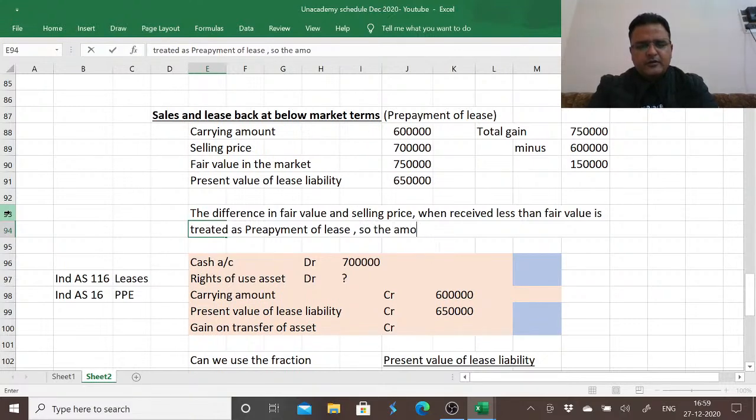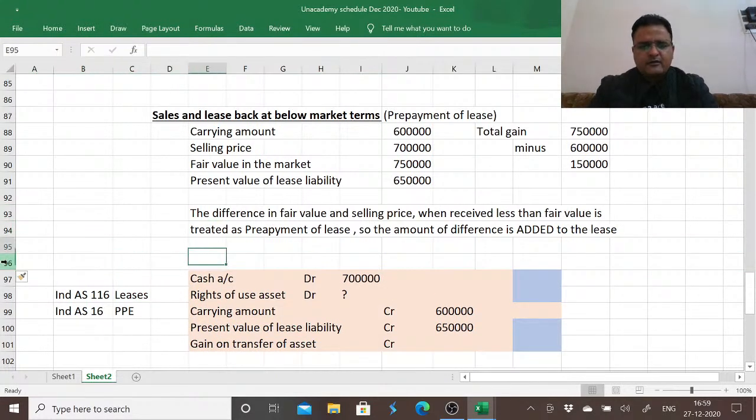So the amount of difference is added to the lease payments yet to be made. It means that we are yet to pay 6,50,000 over the lease term, and we received 50,000 less. We have agreed to lease back the asset and we have agreed to pay 6,50,000 for leasing back the asset. But at the same time, we received 50,000 less.